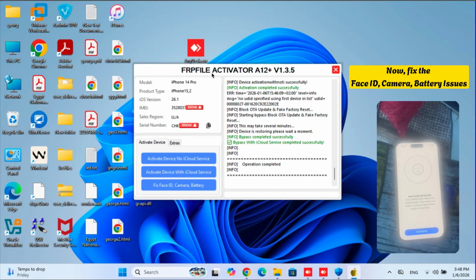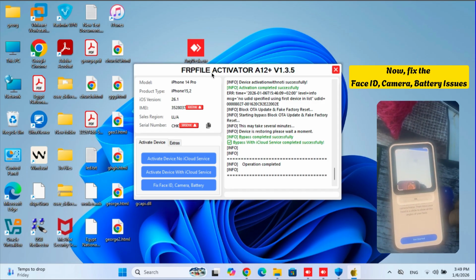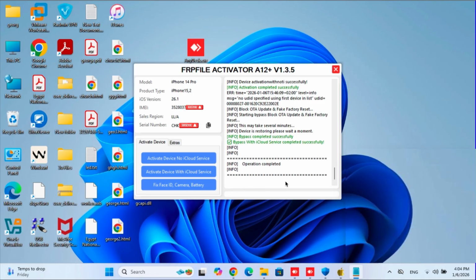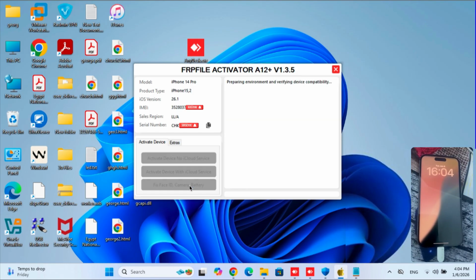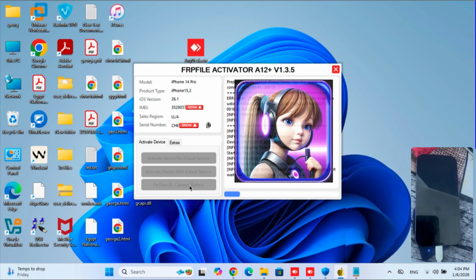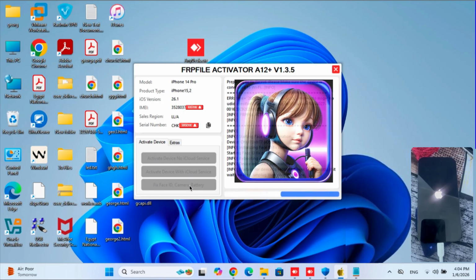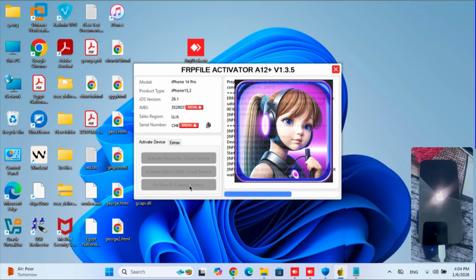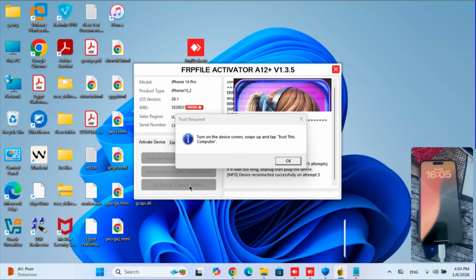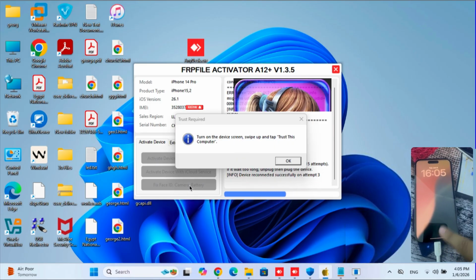After successfully log in to the Apple account, now you can fix the Face ID, camera or battery issues, if that appears on your device. For that, connect the device, and then click on Fix Face ID, Camera, Battery button. Swipe up the device screen and click on Trust this computer.